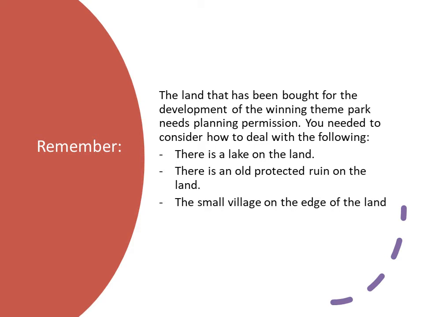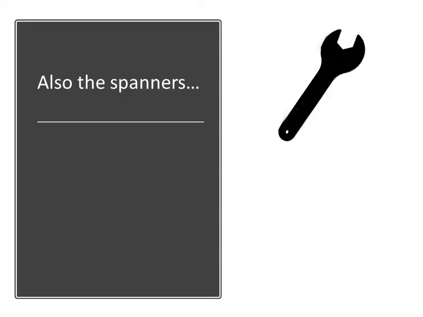So remember, let's just recap what's happened so far. The land that's been bought for the development of the winning theme park needs planning permission. You needed to consider how to deal with the following: there's a lake on the land, there is an old protected ruin on the land, and there is a small village on the edge of the land. Also, there were a few spanners.